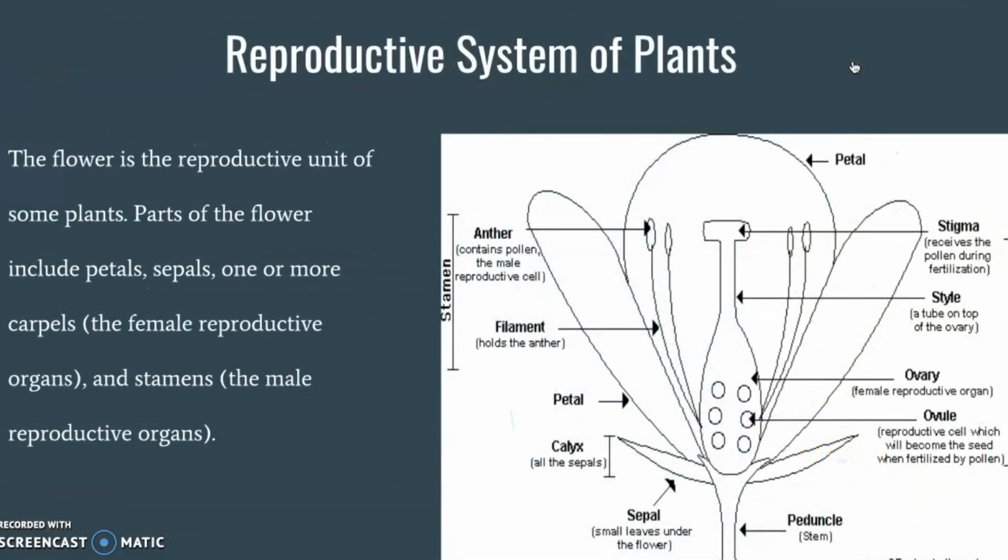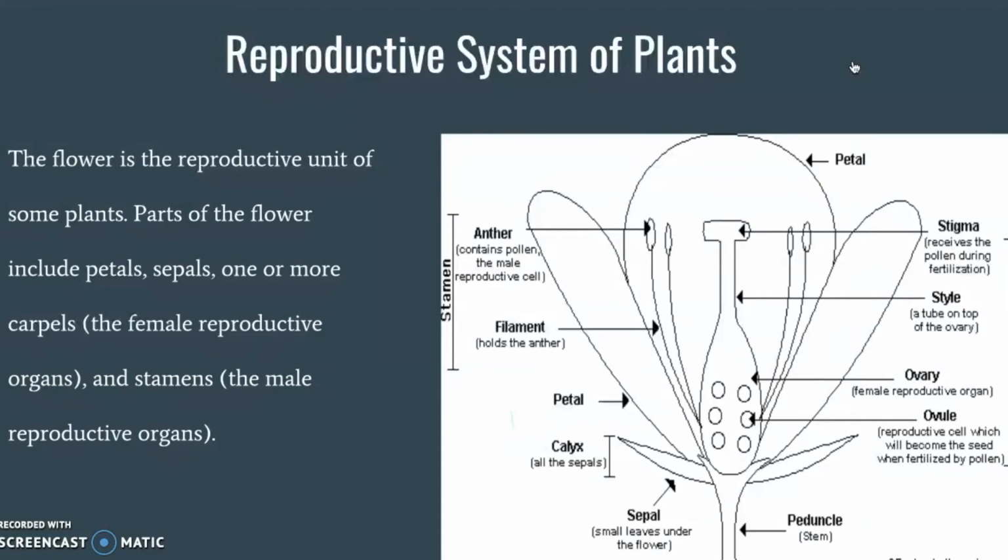Alright, so for the reproductive system of plants, reproduction in plants is either asexual or sexual. Asexual reproduction in plants involves a variety of widely disparate methods of producing new plants identical in every respect to the parent plant. Sexual reproduction, on the other hand, depends on a complex series of basic cellular events involving chromosomes and their genes that take place within an elaborate sexual apparatus evolved precisely for the development of new plants in some respects different from the two parents that played a role in their production.